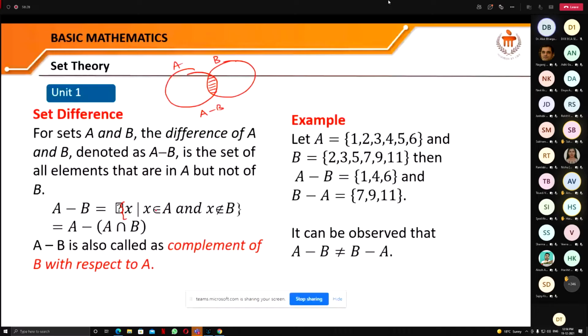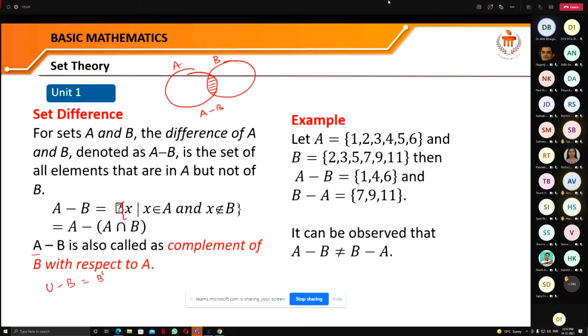So A minus B is defined like this: the element X which is in A but not in B. Or you can write it as A minus A intersection B. You can also say that A minus B is the complement of B with respect to A. Because here, instead of the universal set, you have subtracted from set A. So that's why it is called the complement of the set B with respect to the set A. If you write U minus B, then it is what?